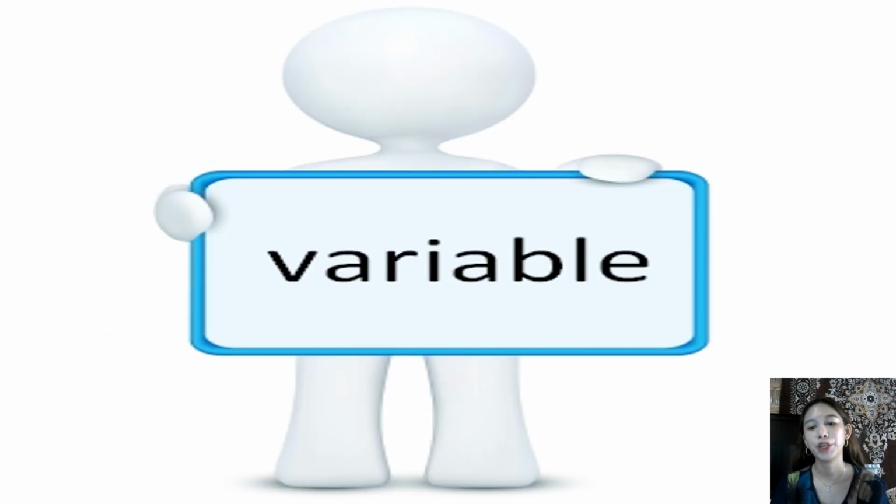Next, we have the term variable. A variable that can take an infinite number of values that can occur within a population is known as a continuous variable. Examples of this type of variable include age, height, and temperature. A discrete variable, on the other hand, is any variable that has a limited number of distinct values and cannot be divided into fractions, like sex and number of children in the family.